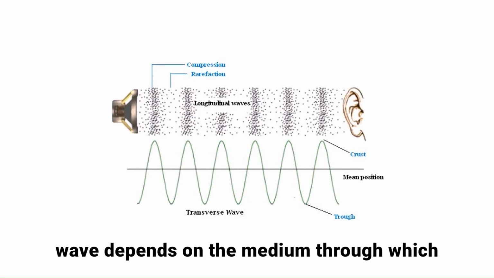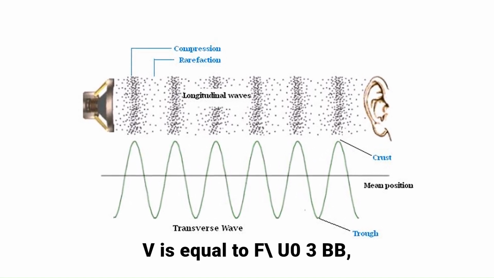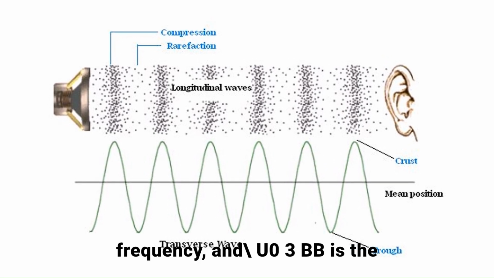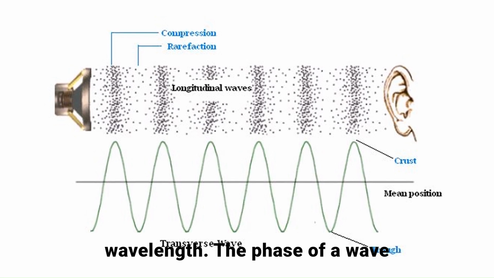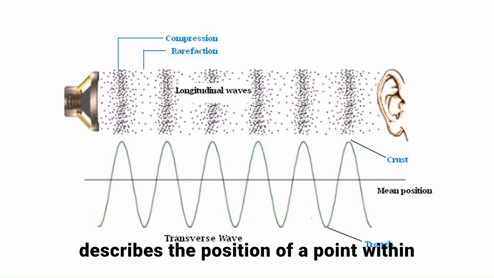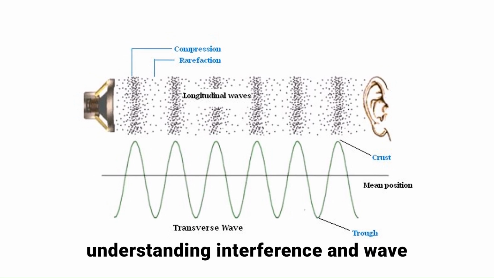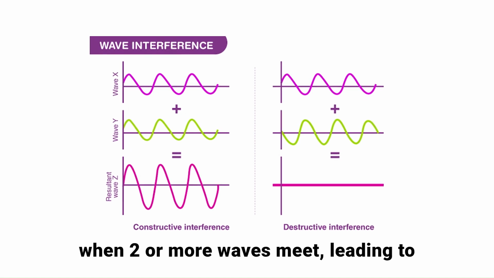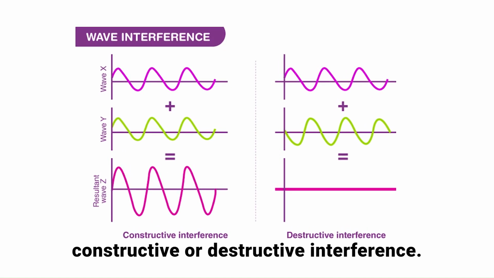The speed of a wave depends on the medium through which it travels and is given by the equation v is equal to f lambda, where v is the wave speed, f is the frequency, and lambda is the wavelength. The phase of a wave describes the position of a point within a wave cycle and is crucial in understanding interference and wave superposition. Interference occurs when two or more waves meet, leading to constructive or destructive interference.